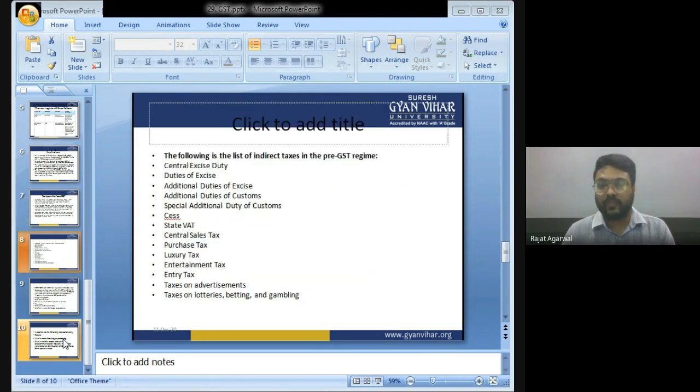Following is the list of indirect taxes. See how many indirect taxes there were: central excise duty, additional duties of excise, additional duties of customs, special duty, special additional duty of customs, state VAT, central sales tax, purchase tax, luxury tax, entry tax, entertainment tax, taxes on lottery, betting, gambling, etc.